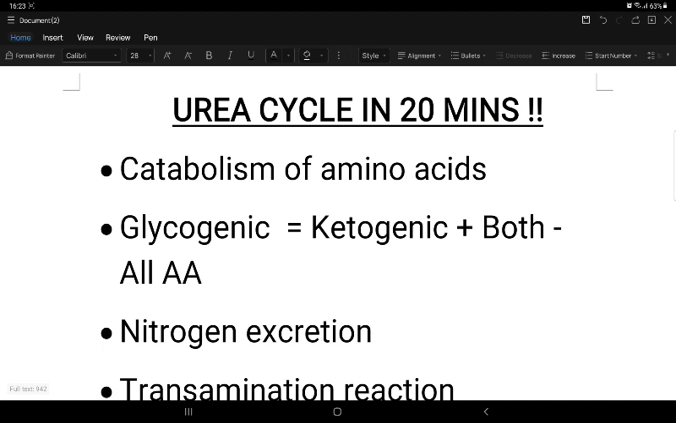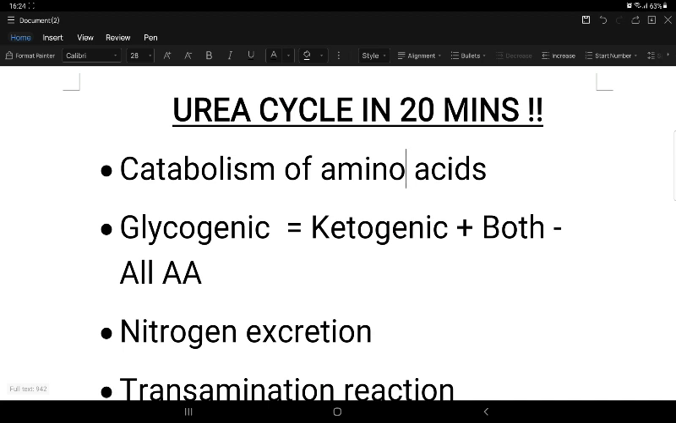Just to study only the ketogenic: leucine, lysine, phenylalanine, tyrosine, tryptophan for the acetyl part, and isoleucine for the acetyl part. In the both section we have leucine and tryptophan for the acetyl part, and threonine, which is also a glucogenic amino acid. Any amino acid which forms an intermediate of the TCA cycle is said to be a glucogenic amino acid only.